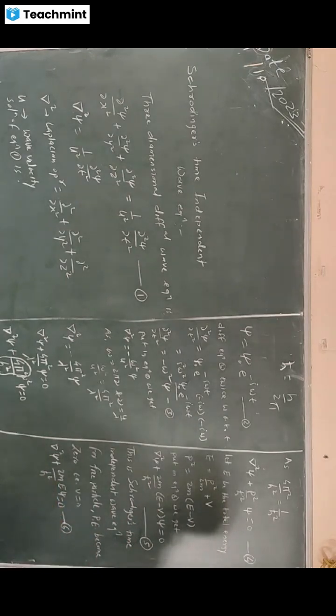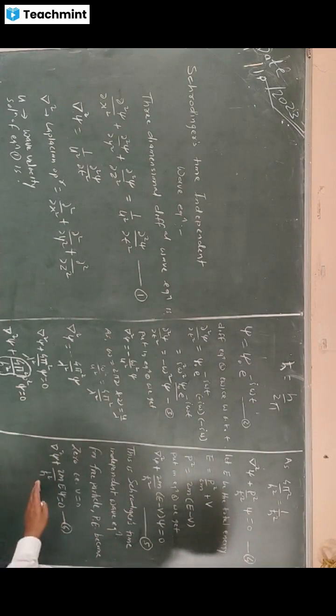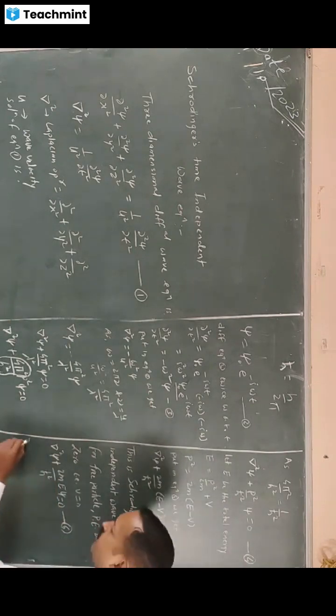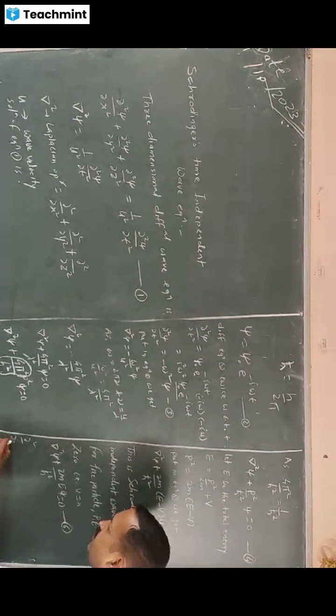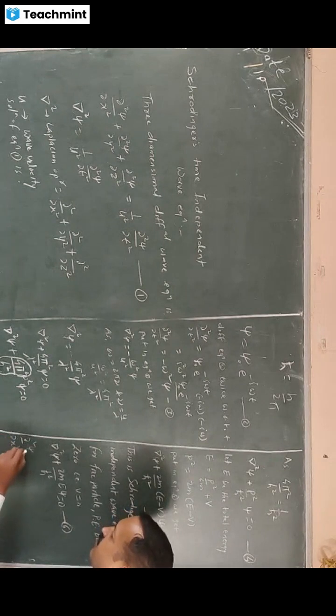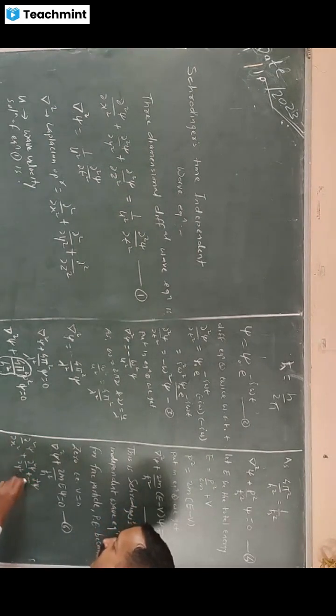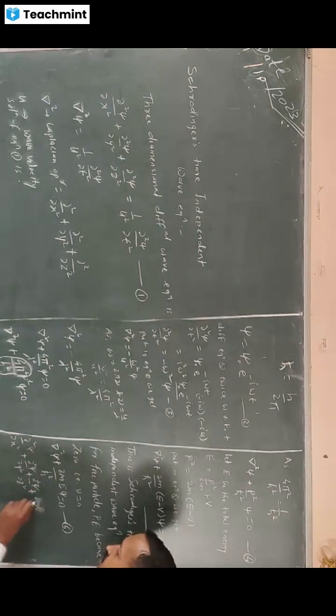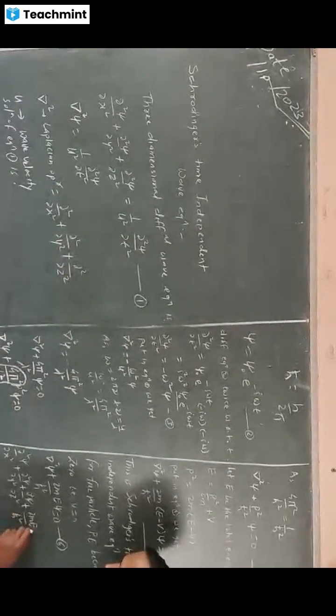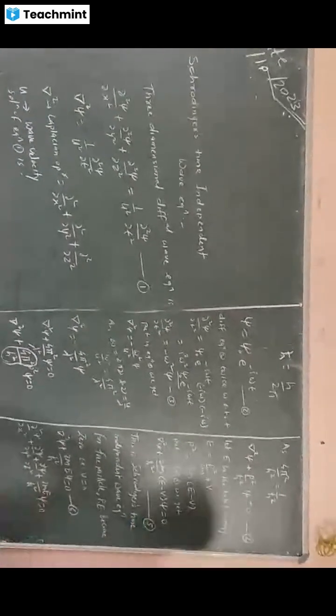This is for a free particle, and we can write this equation as del 2 psi by del x square plus del 2 psi by del y square plus del 2 psi by del z square plus twice m E upon h cross square psi equal to 0.